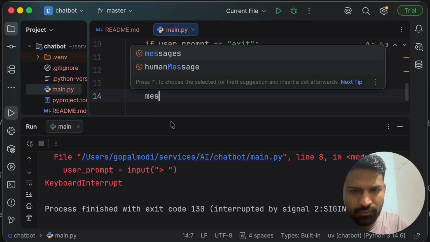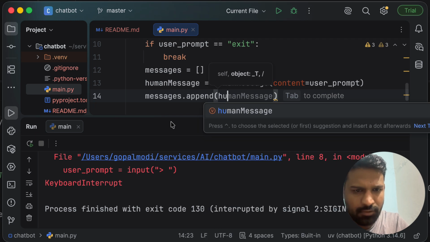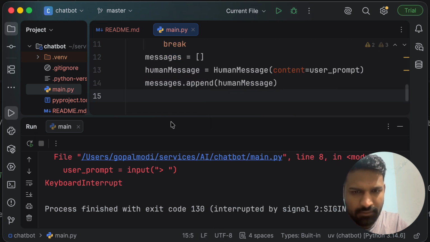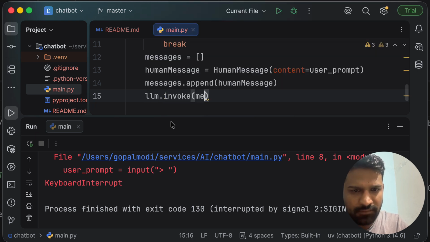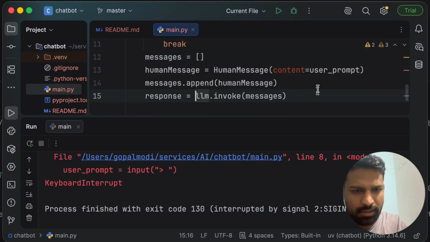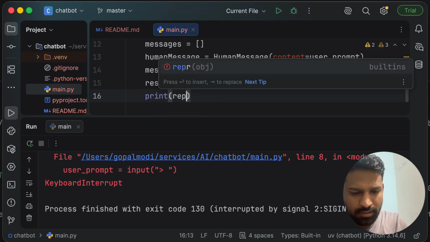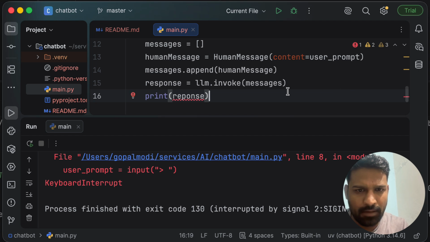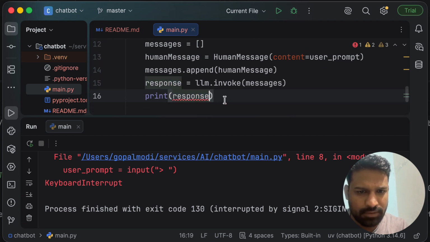Okay, and we'll do messages.append with the human message, and then we'll invoke our llm.invoke, and we'll give messages to it. It will give the response. We'll take it into the response variable. Now we'll simply print the response.